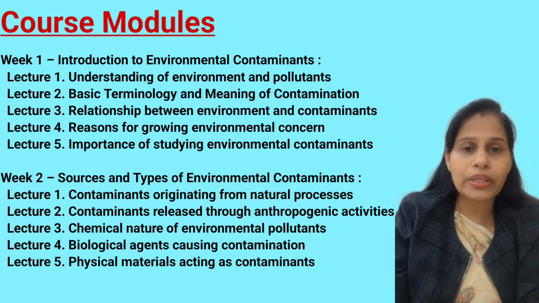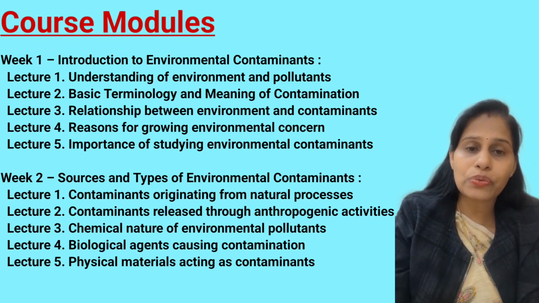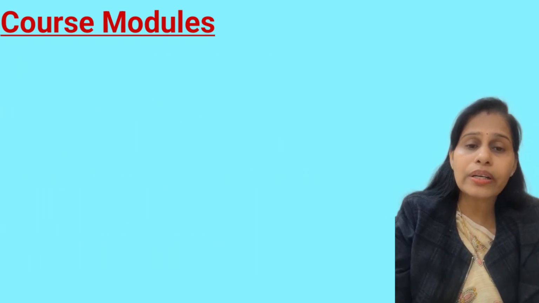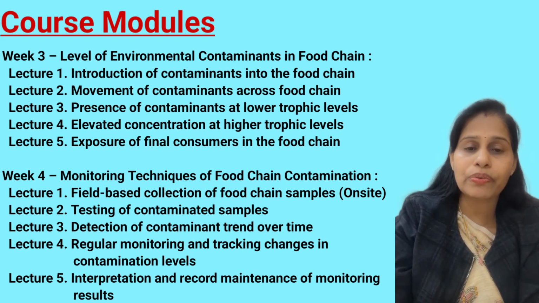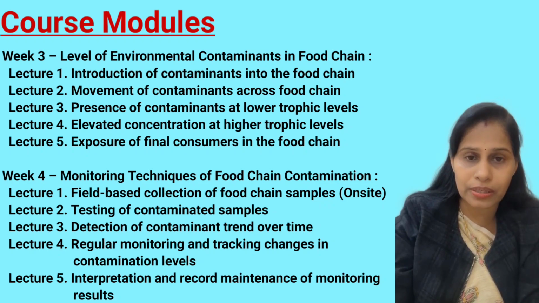We have also discussed their uptake into the food chain at different trophic levels, and the different types and sources of contaminants, including physical, chemical and biological types. We cover biological sources and also the advanced technologies that are responsible for the entry of these contaminants into the system.